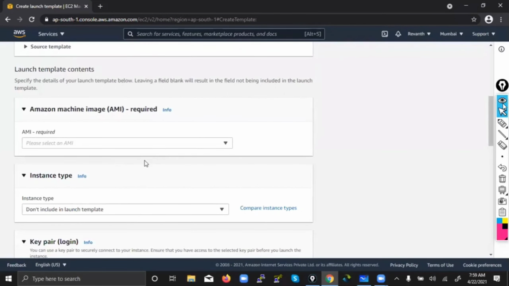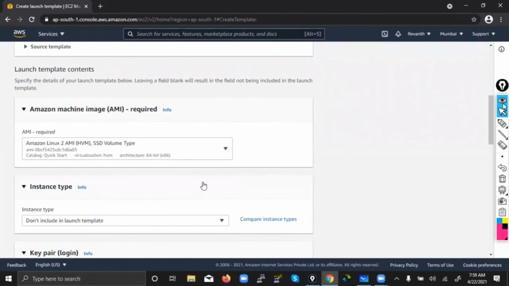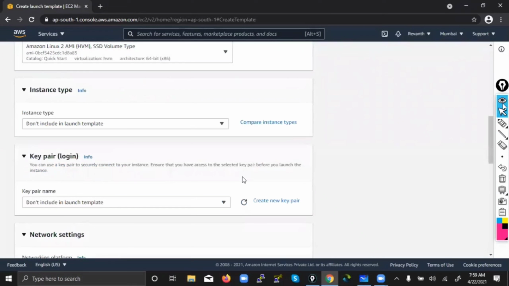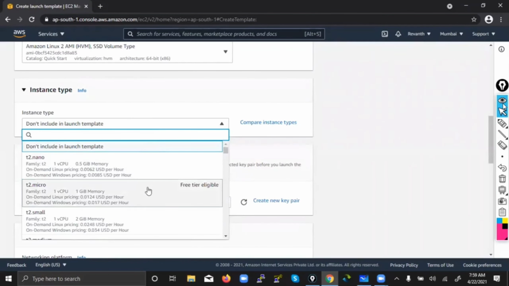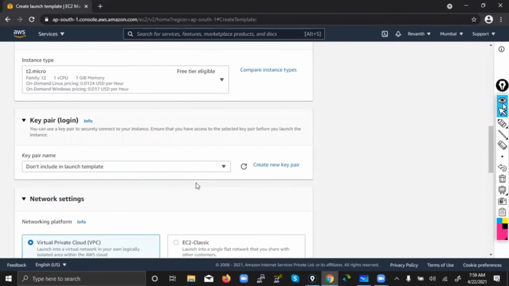Now we are about to define the configuration of a machine. So let's say what is the OS of your machine. Fine, Linux. And what is the instance type? We want t2.micro, free tier eligible. Next, AWS auto scaling will definitely launch it for you.